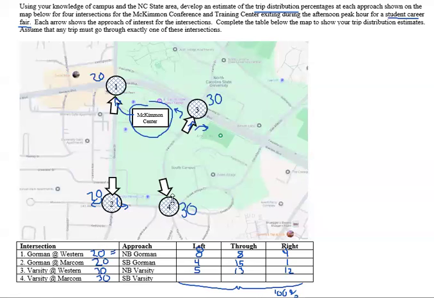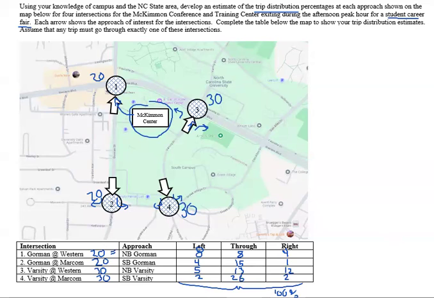And then finally, intersection number 4. I don't think there's going to be a lot of traffic turning left into Greek Court, Greek Village, or right, because I think you would go through another exit. So maybe I'll do 2% on the left and the right, and the vast majority here, 26%, being the through movement. Again, this should sum up to 100%.